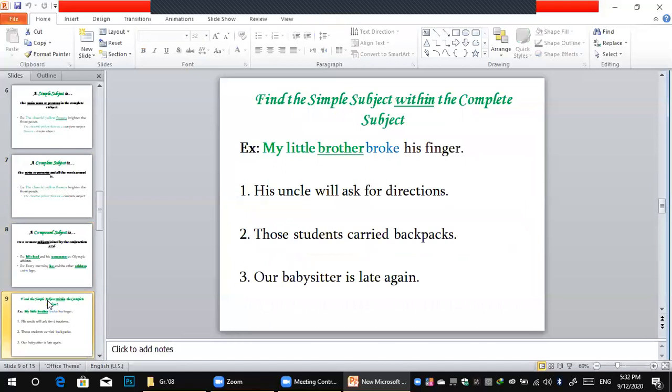Find the simple subject within the complete subject. Try to extract the simple subject. Simple means one word within the complete subject. Here: my little brother broke his finger. My little brother. So where is the one word subject? Yes, the word brother is the simple subject.